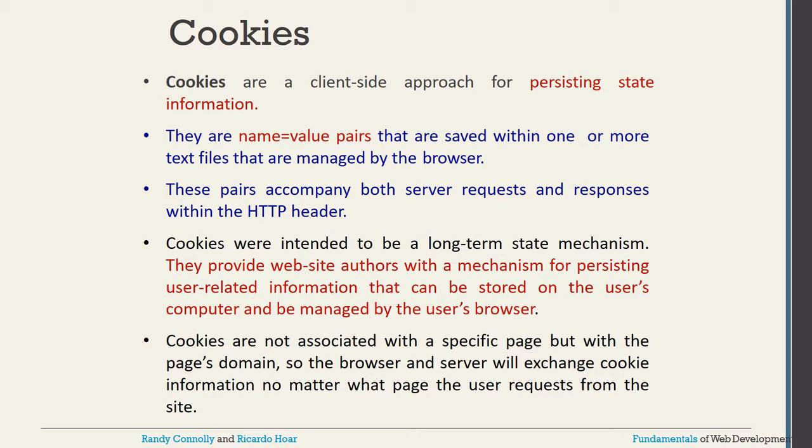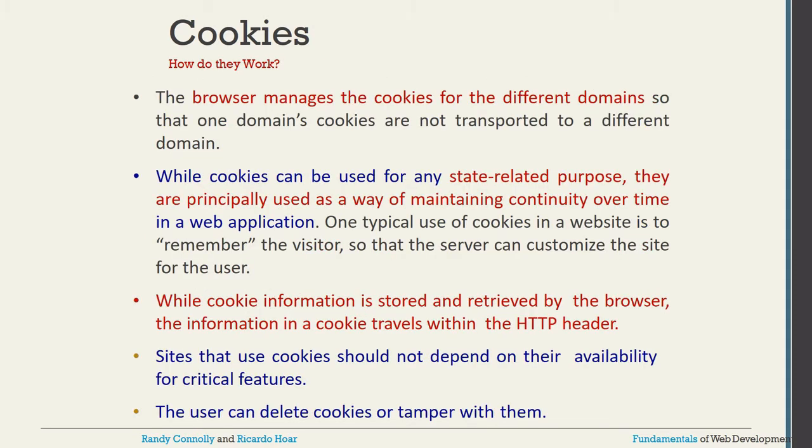Along with the associated domain, that is what we keep the information with. Take the example of any web page. I am talking about the IRCTC website, or any website. So irctc.co.in is the domain name, but along with that you can see a slash and some page name coming. That page name is not what you keep the cookies with; the cookies come along with the domain name only. And one more thing: whatever the cookie information is, the client browser and the server will exchange that information. So no matter what page the user requests from the site, these are the points you always keep in mind about cookies.